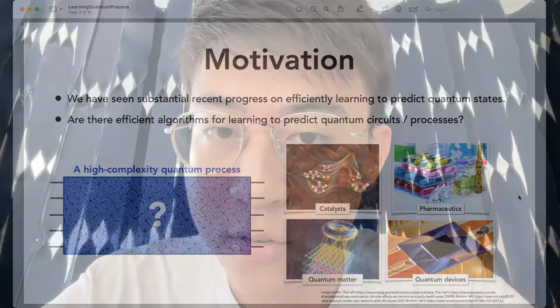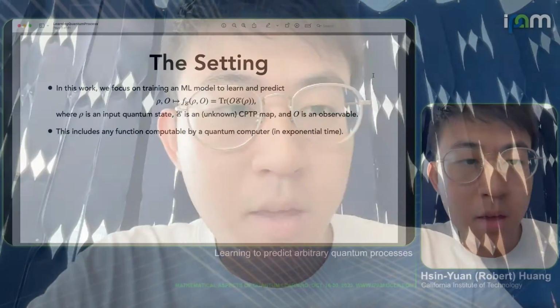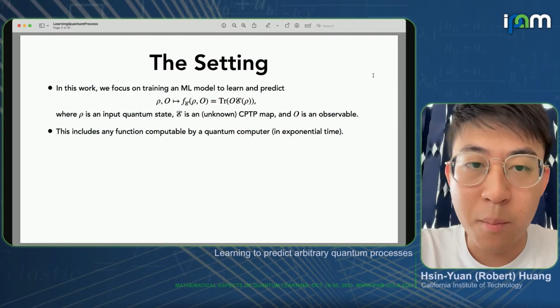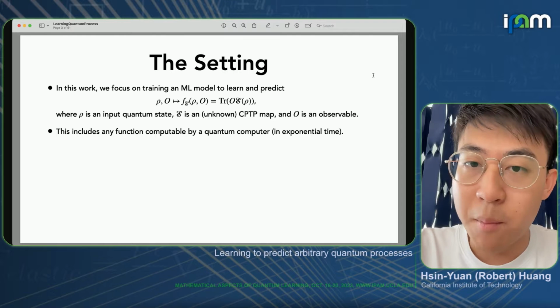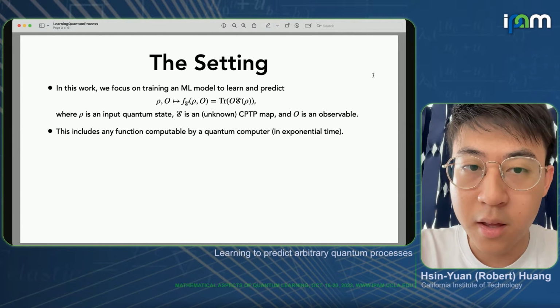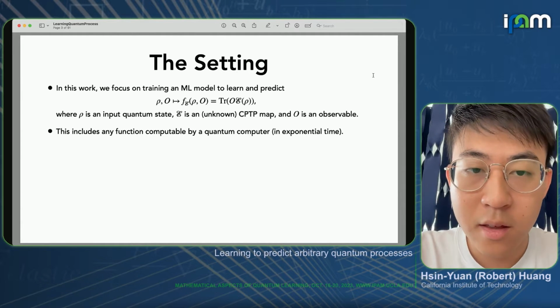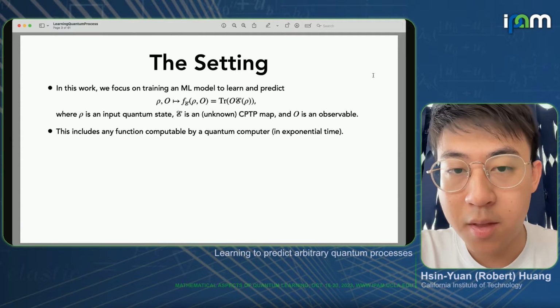quantum devices, etc. So for today's talk, I would like to make progress and try to fill in this gap on how to design efficient algorithms for learning to predict quantum processes. In particular, I'll be focusing on training an ML model to learn and predict a function that looks like the following. We're given some input quantum state rho.